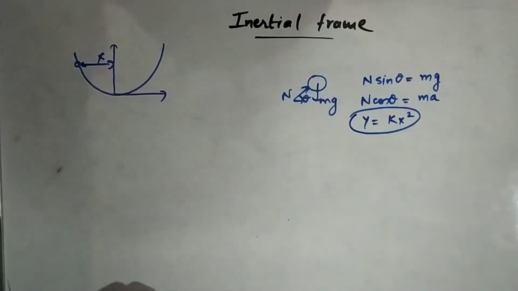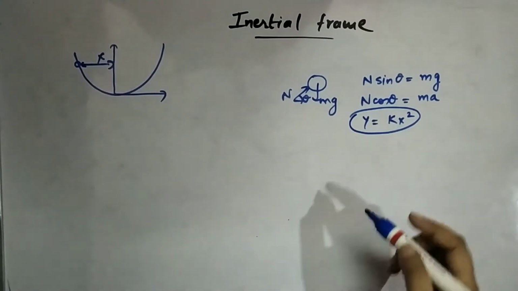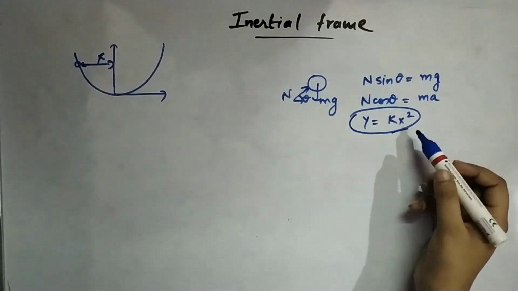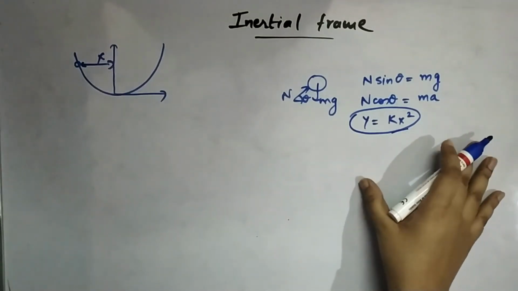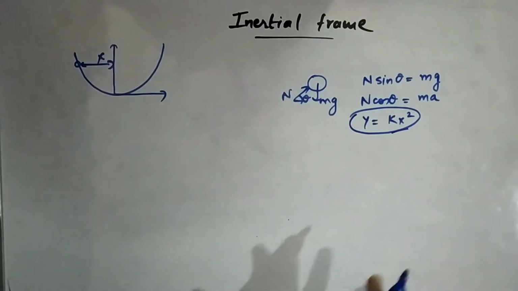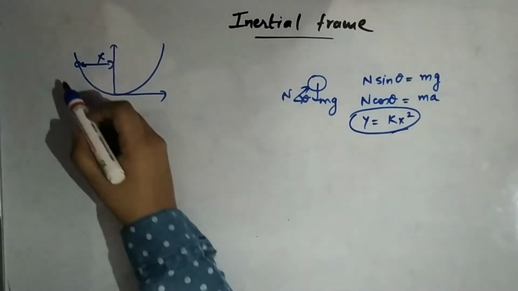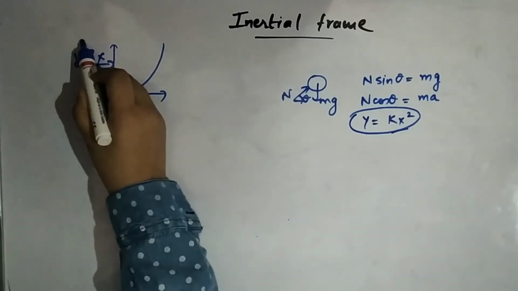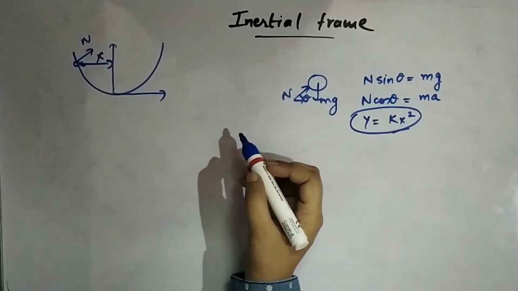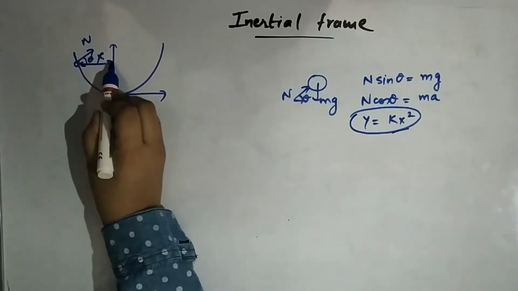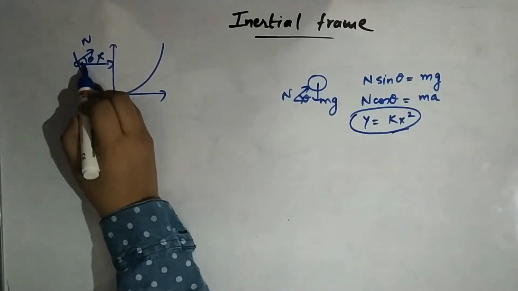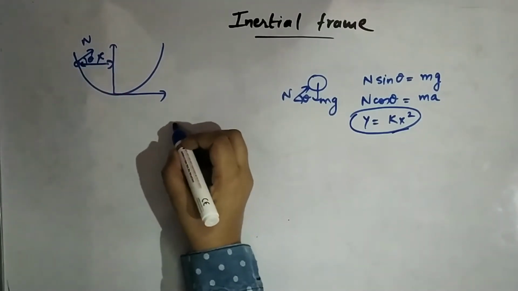I like to suggest something: whenever you are given an equation, you should always think about differentiating it. It usually helps. So we have the normal force here. Alright.